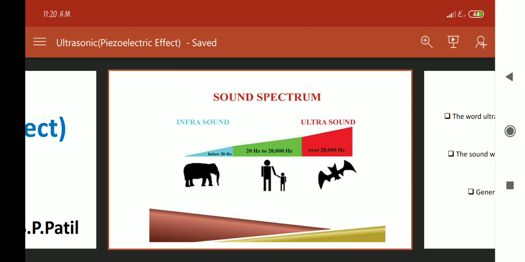Now here we can see the third frequency range is over 20,000 Hz, or about 20 kilohertz. If the sound waves have a frequency greater than 20 kilohertz, they are called ultrasonic or ultrasound.